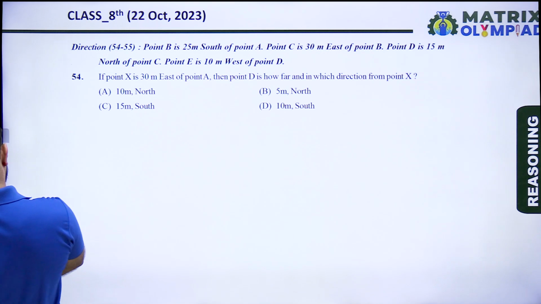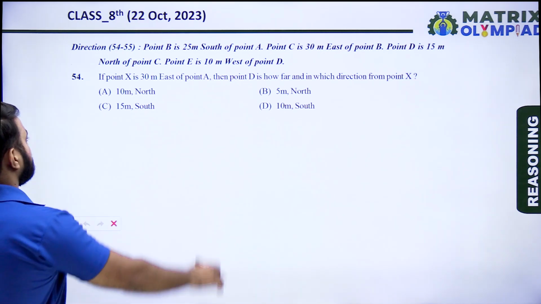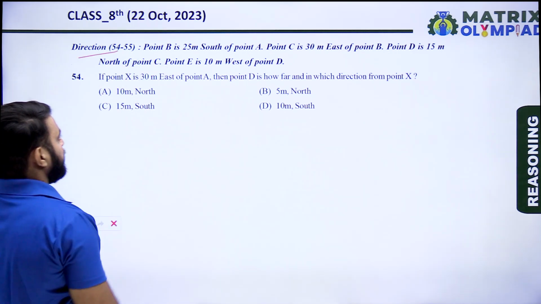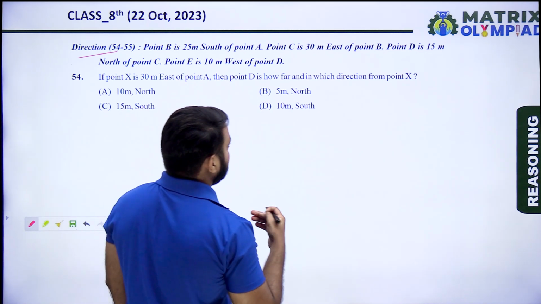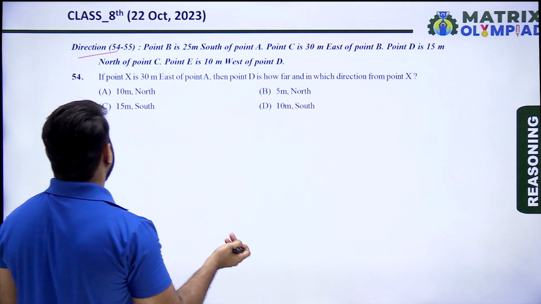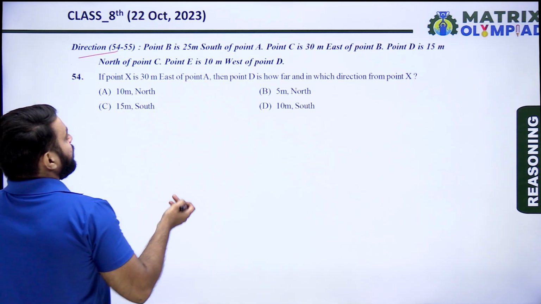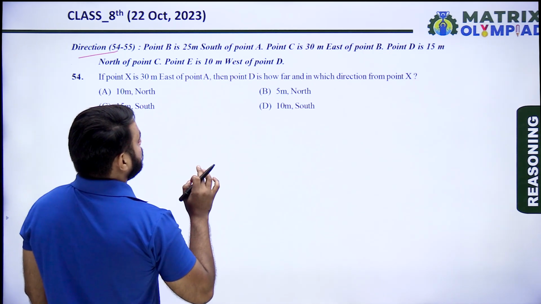The next questions are question numbers 54 and 55. Point B is 25 meters south of point A. Point C is 30 meters east of point B. Point D is 15 meters north of point C. Point E is 10 meters west of point D.